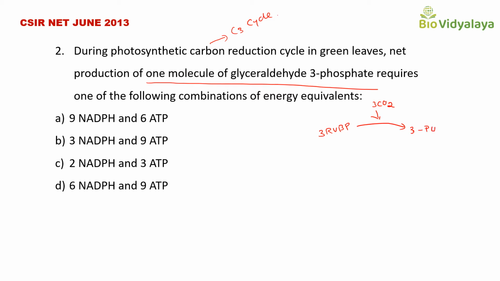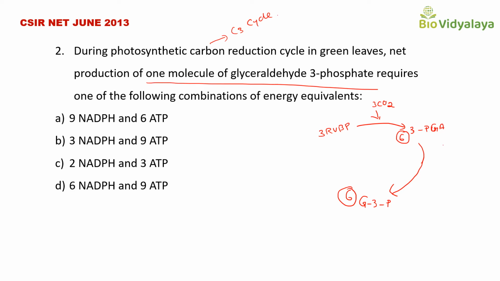The enzyme catalyzing this reaction is Rubisco, and we will get 6 molecules of 3-phosphoglyceric acid. After that, this 3-phosphoglyceric acid will be reduced to form glyceraldehyde 3-phosphate. Here we will get 6 molecules of glyceraldehyde 3-phosphate.